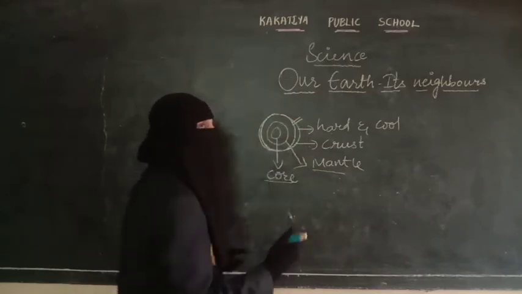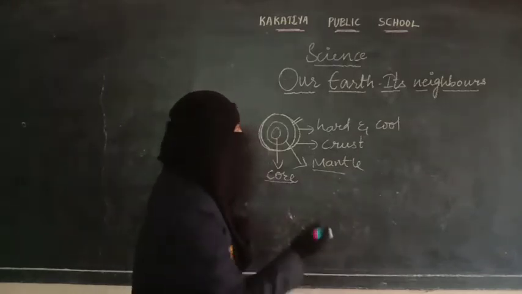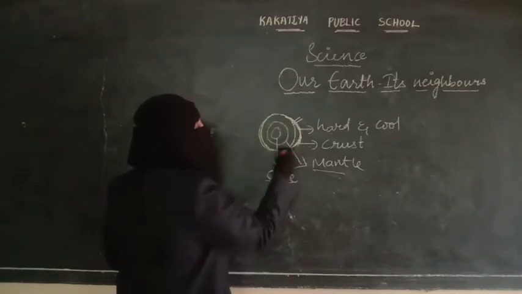The gases and the liquid will come out where the surface of the Earth, in the crust layer, is weak.